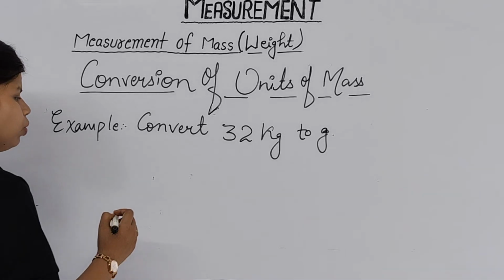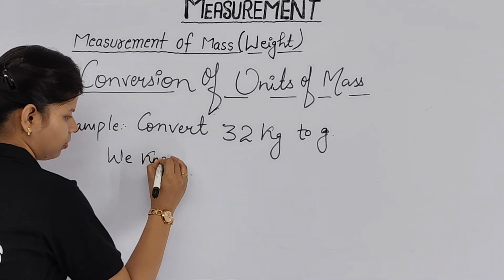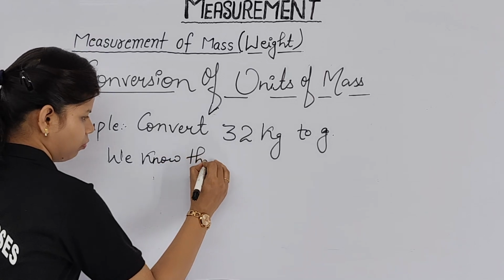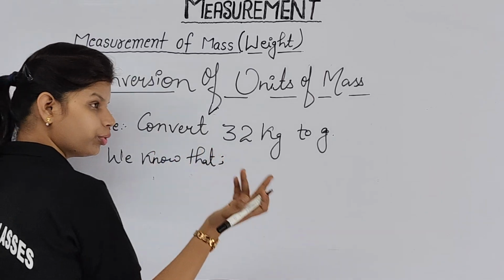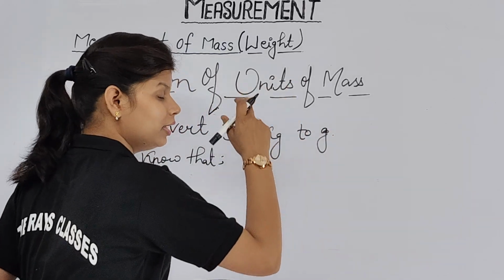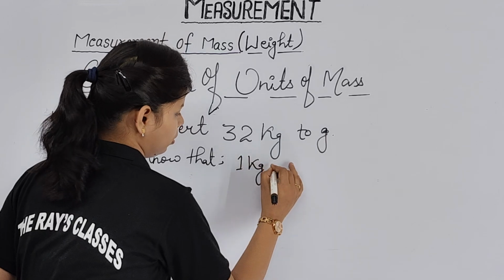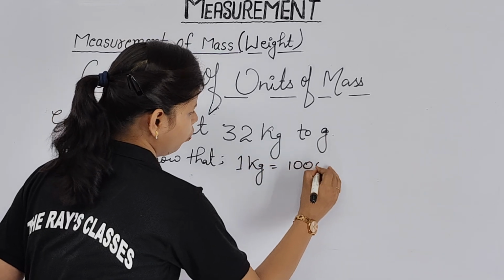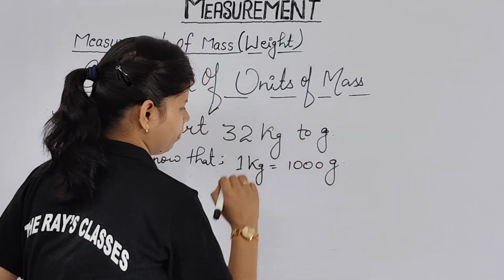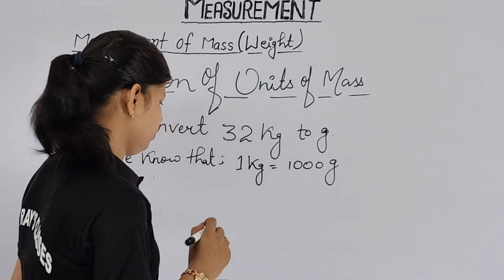Okay, fine. So what will you write? We know that we have to convert kg to gram. You know one conversion that we have written: 1 kg equals what? 1000 gram.